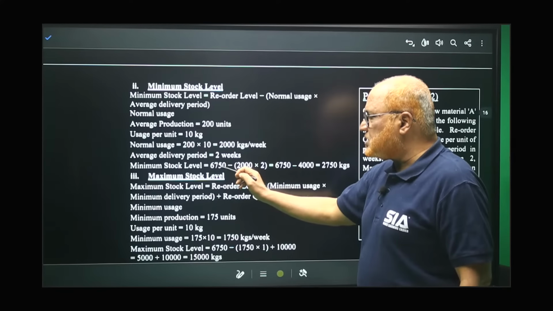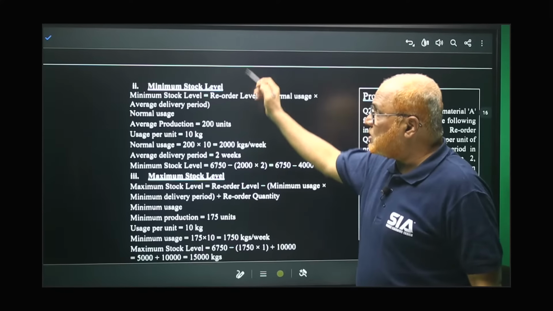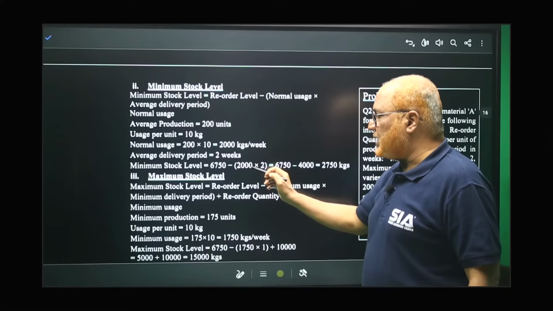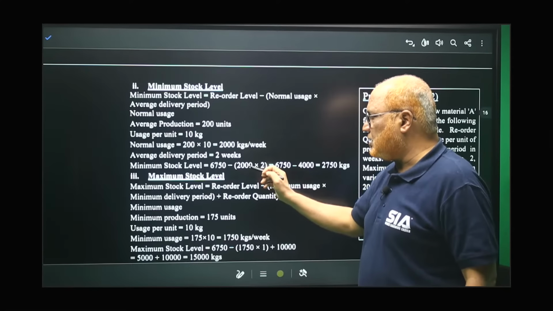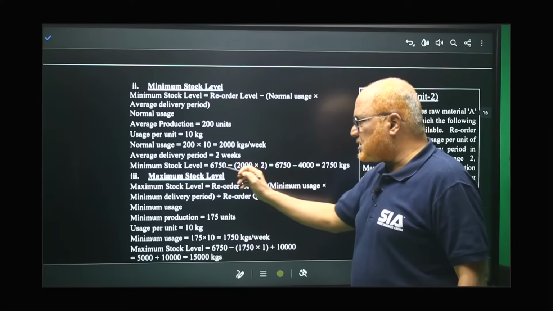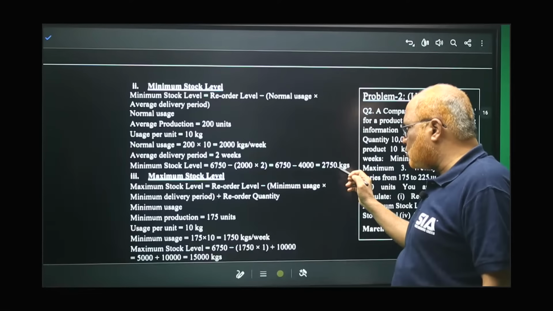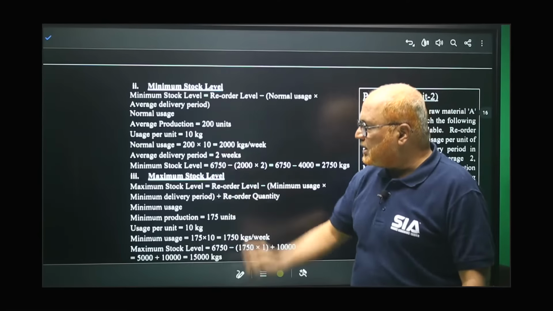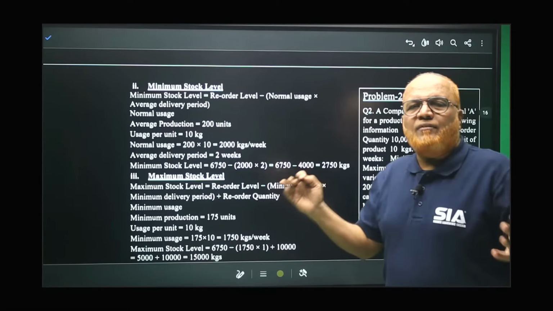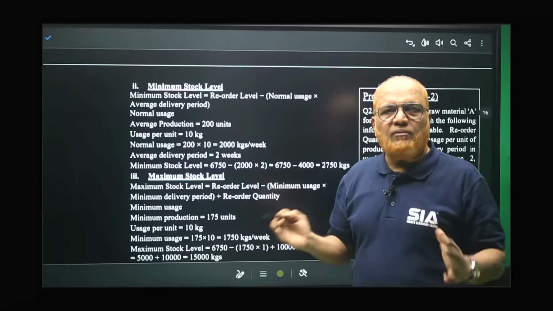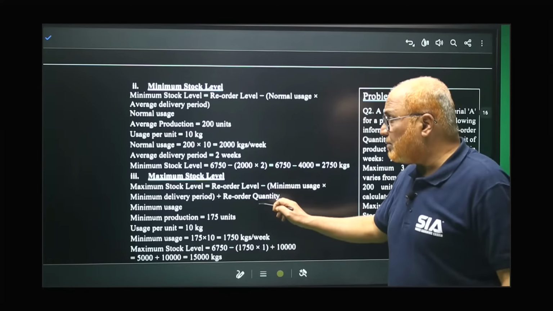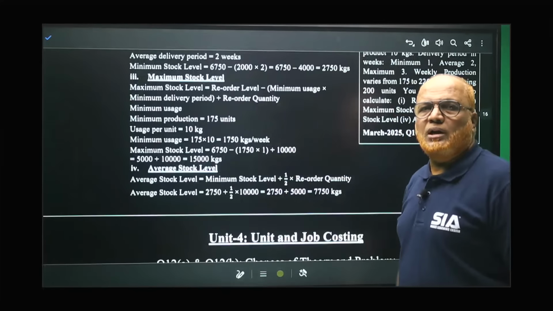So 6,750 is the reorder level, just now we have calculated. Minus normal usage, 2000 kilogram into normal period 2. So 4,000. 6,750 minus 4,000, you will get 2,750 kilogram. That is the minimum stock level. So I have explained to you the reordering level and also the minimum stock level. The next formula is regarding maximum stock level.